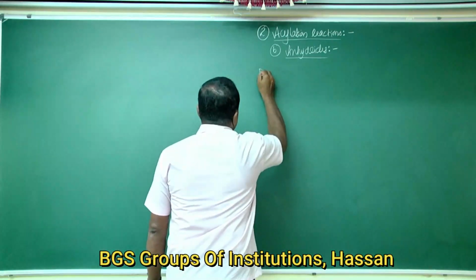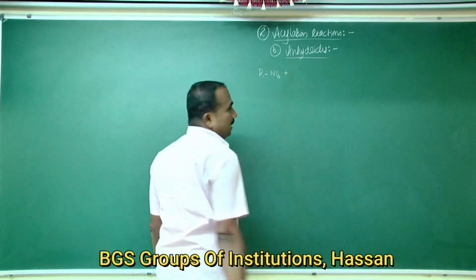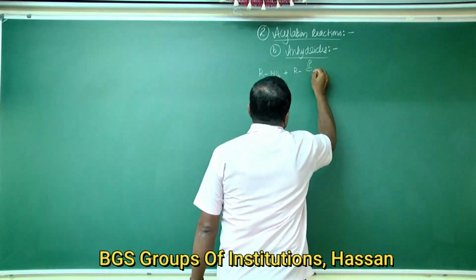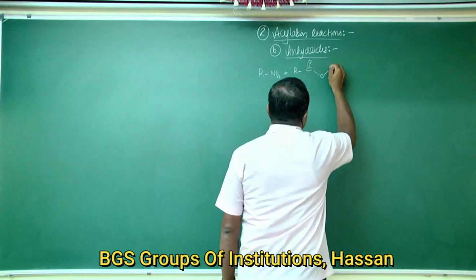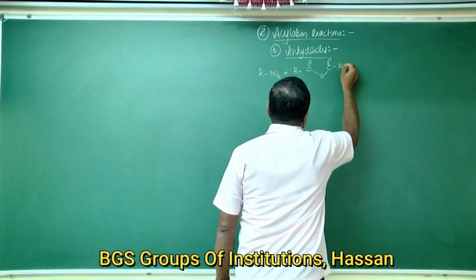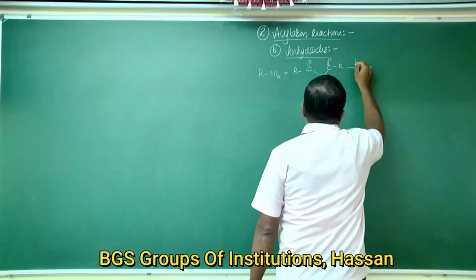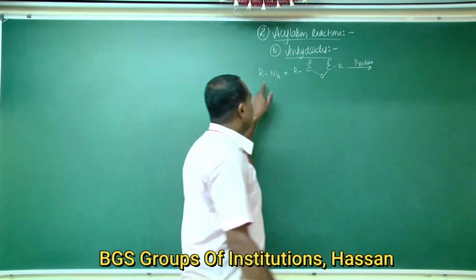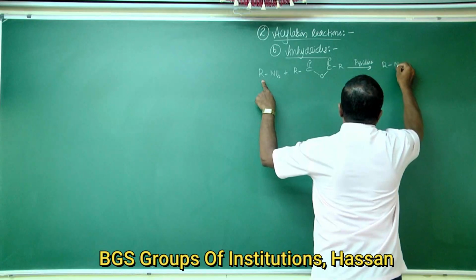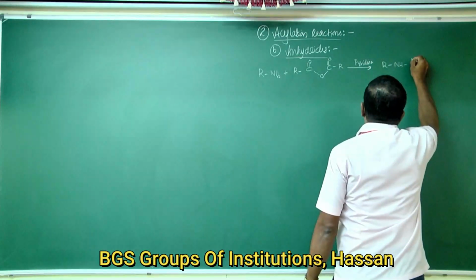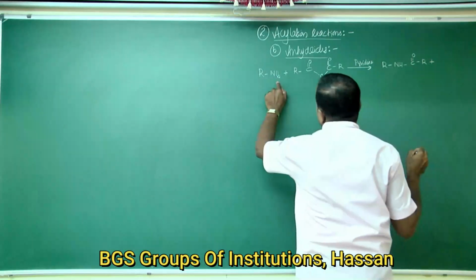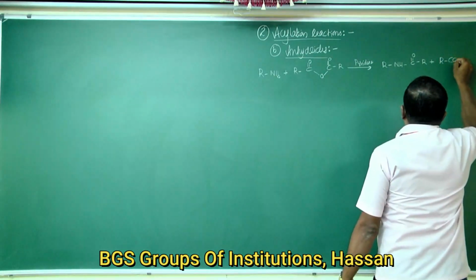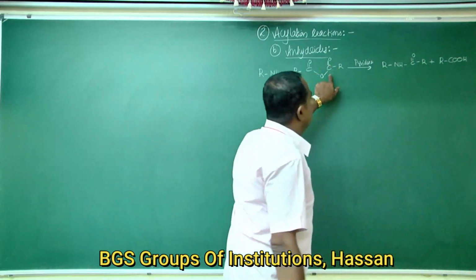Primary amines react with anhydrides. The general formula for anhydrides is RC=O, O, C=O, R. In the presence of strong bases like pyridine, this gives RNH-C=O-R plus RCOOH.